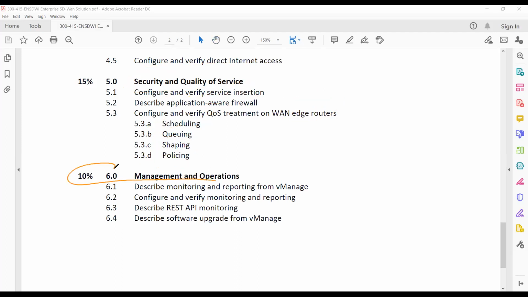Then finally, the sixth section, management and operations. Here we describe monitoring and reporting from vManage, right? The same with REST API monitoring, how we do these things, and finally the software upgrade. Even the software upgrade from vManage, we'll discuss the theory part in the first section, in the architecture.